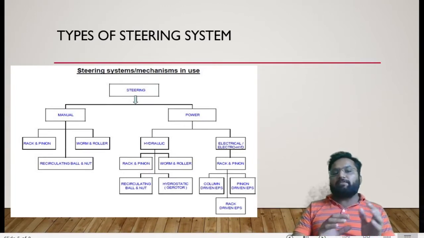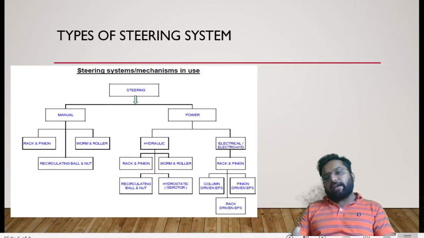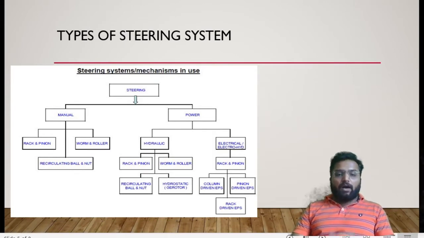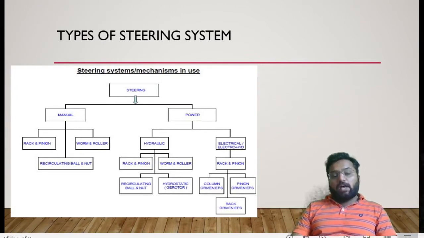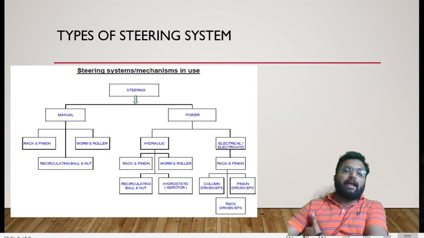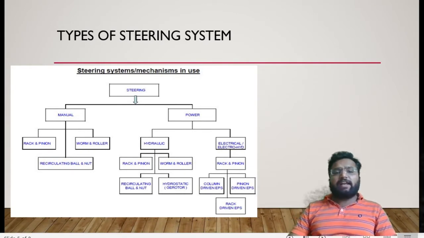What is the difference between manual, hydraulic, and electric steering systems? In a manual steering system, all the effort will be transmitted as a true effort. In case of a hydraulic system, a plunger and hydraulic assembly will provide a sufficient amount of boost to our effort. So you have to provide lesser effort compared to a mechanical system.